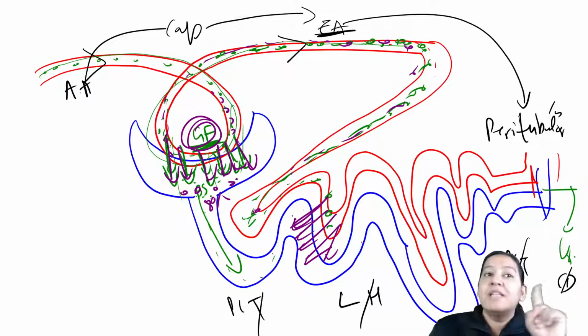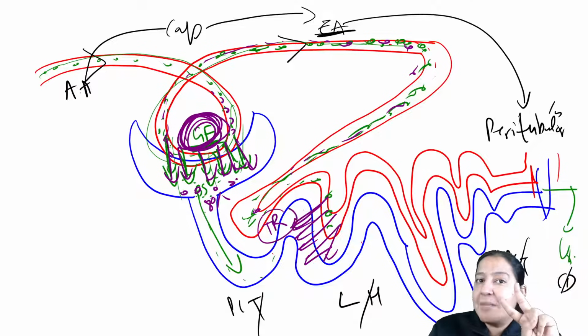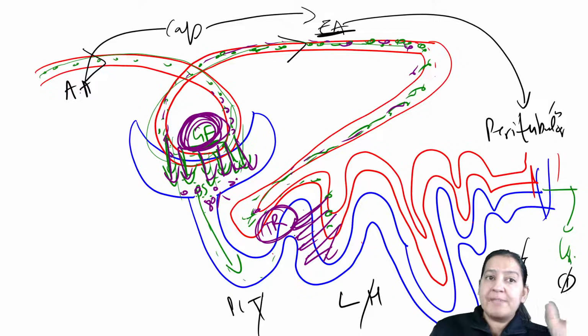Give me a thumbs up. This step is the second step. This is known as tubular reabsorption. What is it known as? So after glomerular filtration, the second step is tubular reabsorption. Everyone give me a thumbs up. That is tubular reabsorption, the second step.